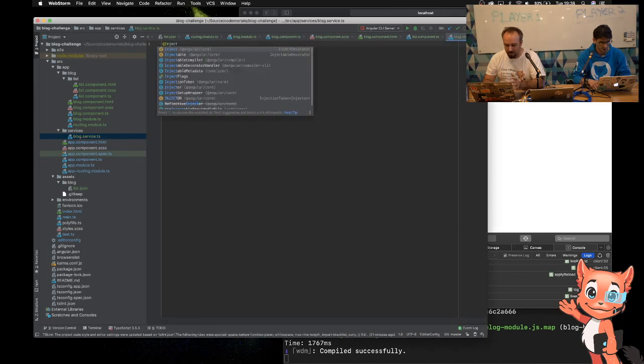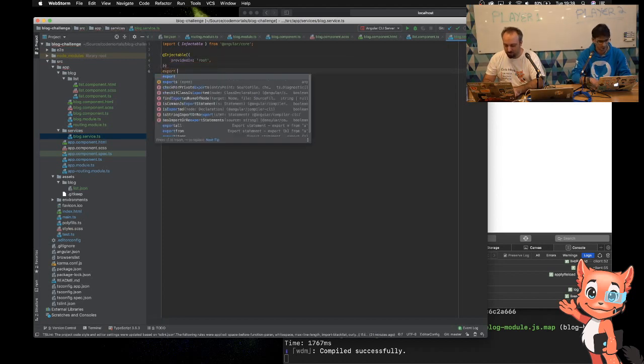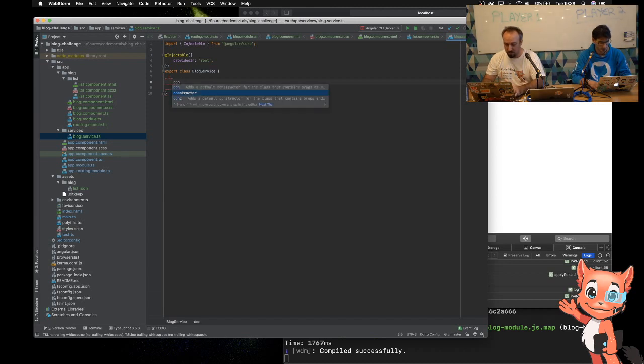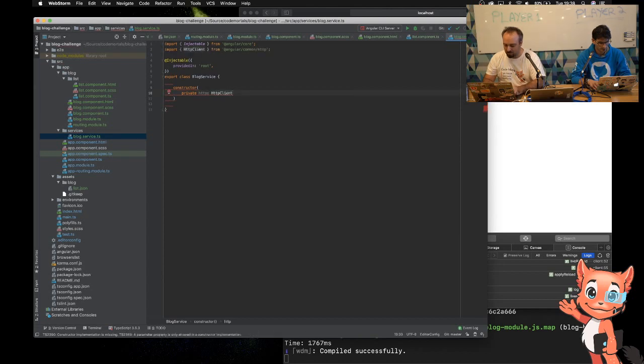So I've had components and I've had modules. Now we've got injectables, and provided by is what we want. We're provided in root, so it's just available everywhere. So export again class, and this is going to be the blog service. So now to bring in provided modules, we put that into the constructor. So I say constructor, I want something private, I'm going to call it HTTP, and this is going to be one of those HTTP clients. And then we can load that up.